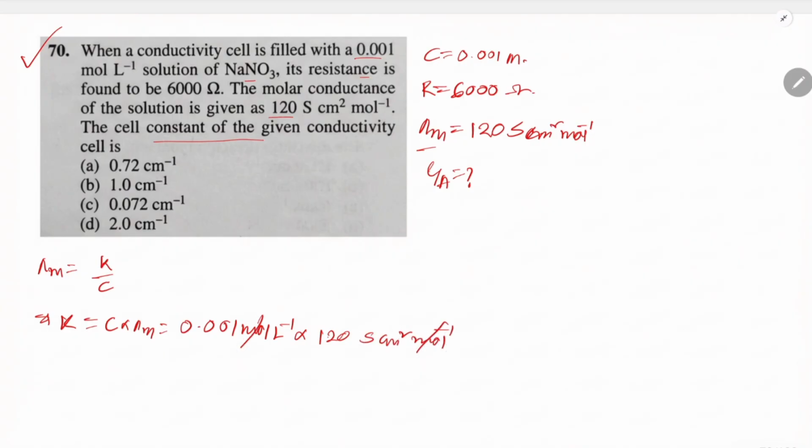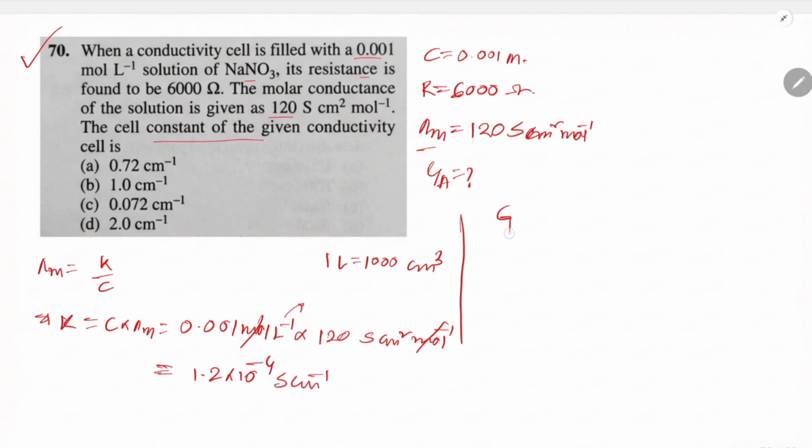Mole is cancelled out, and liter inverse we have to convert, 1 liter is 1000 cm cube. So the final value will be 1.2 into 10 to the power minus 4 Siemens cm to the power minus 1.